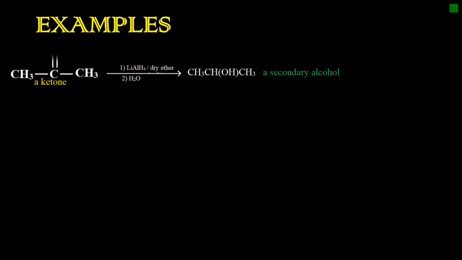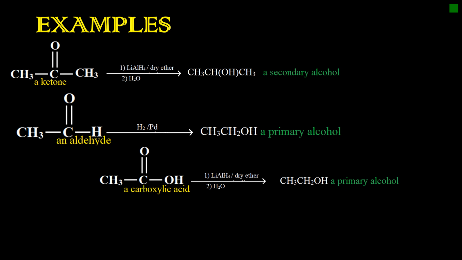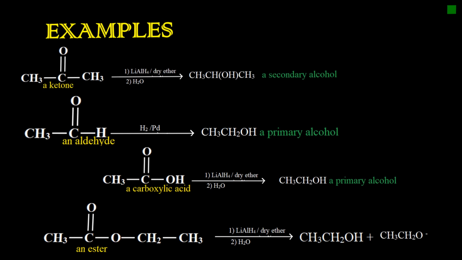Examples: a ketone reduced to a secondary alcohol, an aldehyde reduced to a primary alcohol, a carboxylic acid reduced to a primary alcohol, and an ester reduced to a primary alcohol.